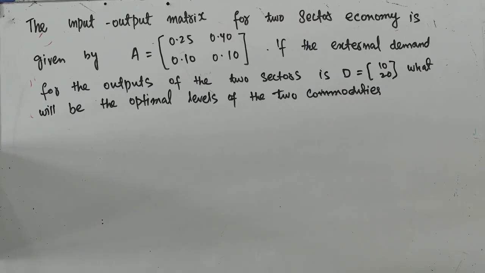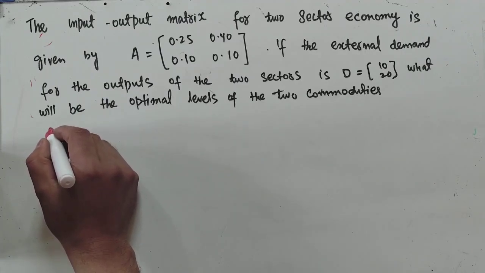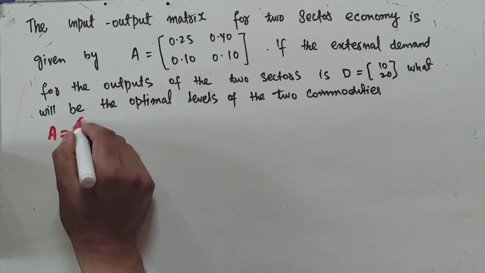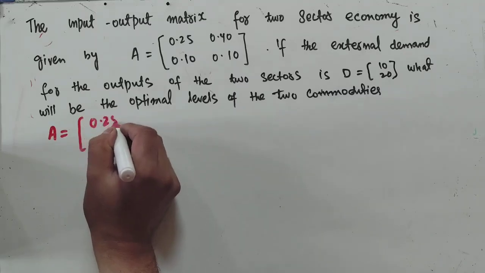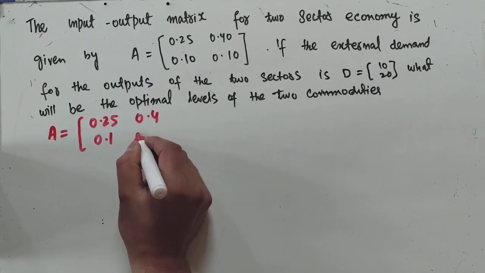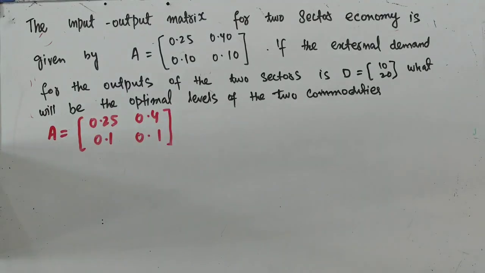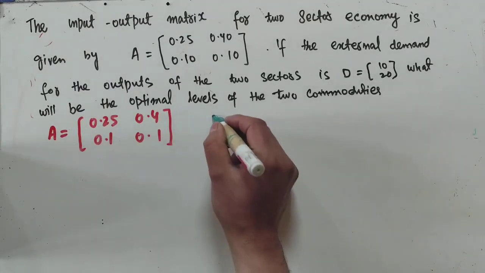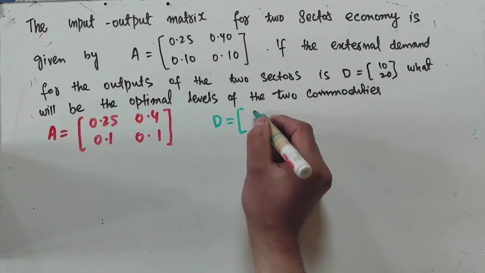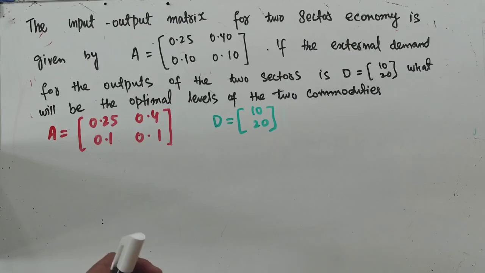So we have the technology matrix or input-output matrix, which is A is equal to 0.25, 0.1, 0.4, 0.1. Also, we are told that final demand is 10 and 20. First thing we do is form the Leontief matrix.